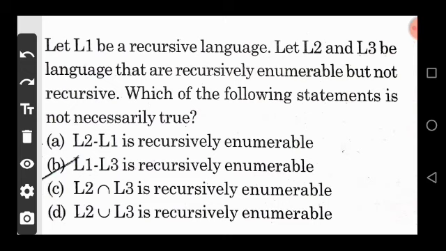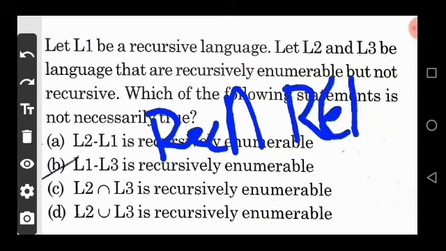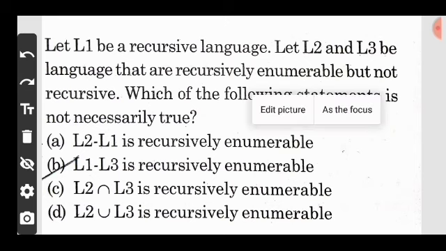Now move on next. Option B, L1 minus L3 means L1, which is recursive, intersection L3 complement. L3 is not closed under the complement operation. So REL is not closed under complement. So this is not recursive. This is false. And option C, L2 intersection L3 is recursively enumerable. This is also correct. And option D is also correct. So option B is the correct answer. Now move on to the next question.